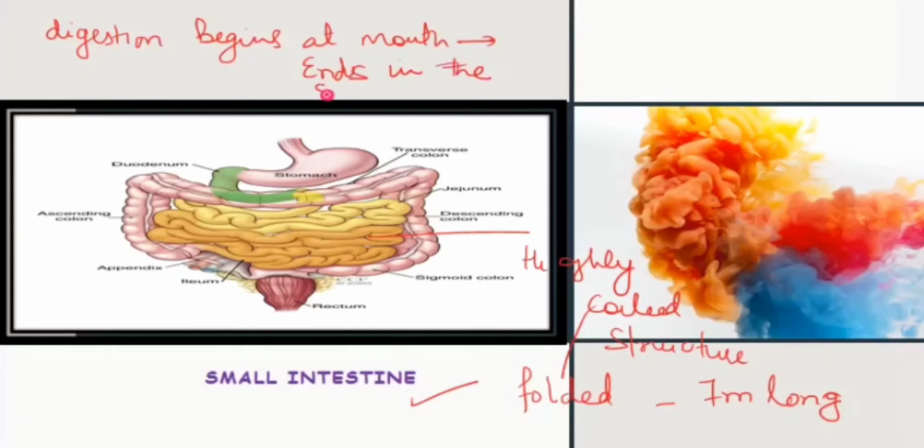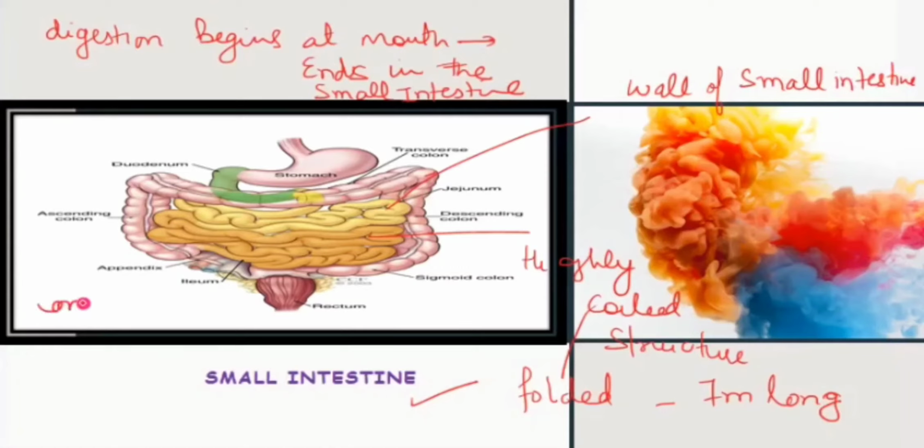In the small intestine, on the wall of the small intestine, many enzyme glands are there which help in the digestion or breakdown of food. Food is completely simplified, you can say completely digested, over here in the small intestine. Clear?